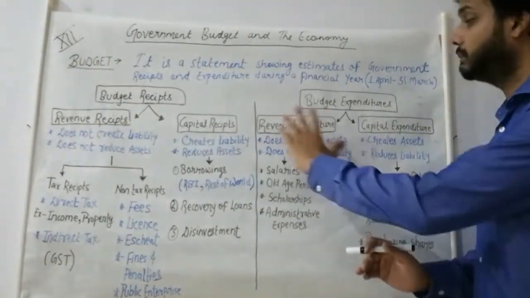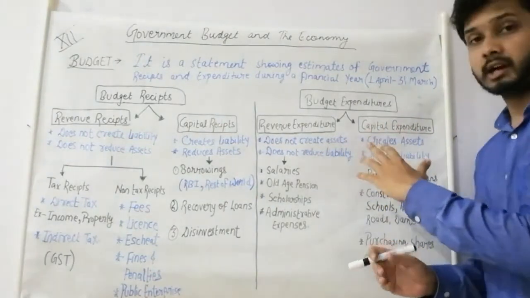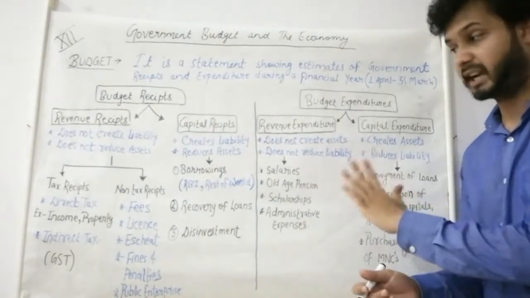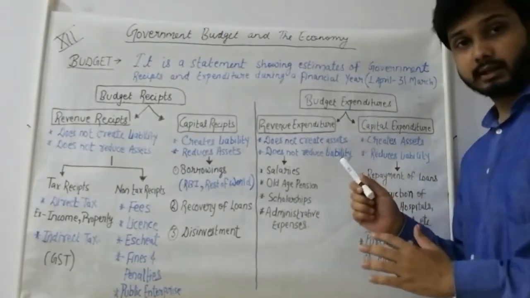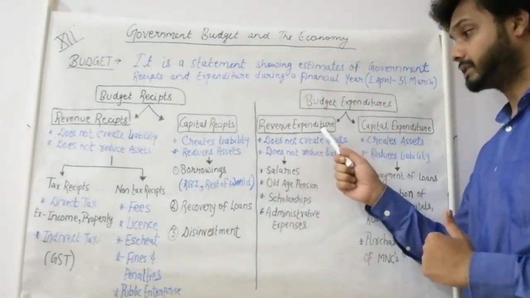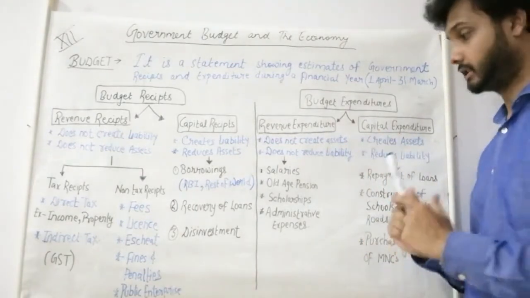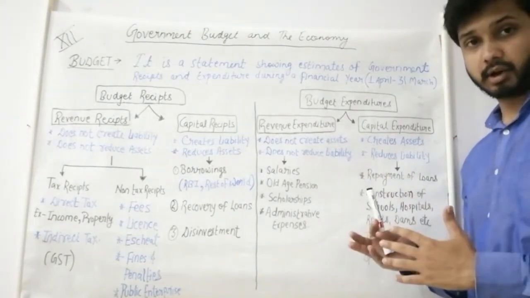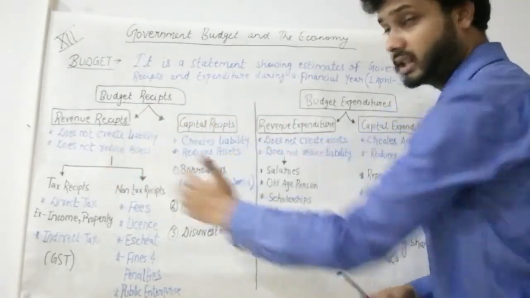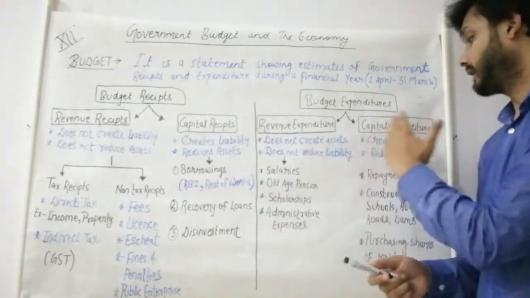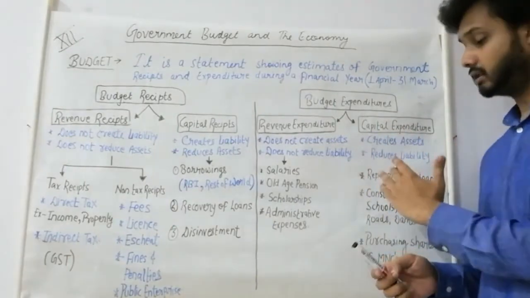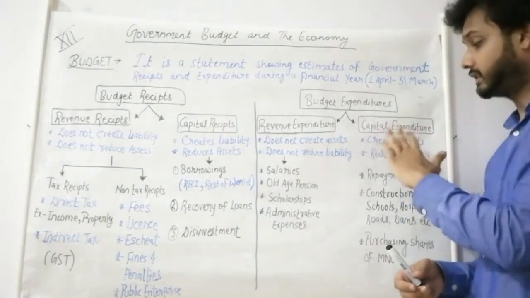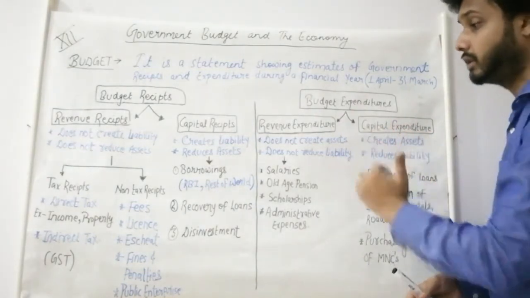Now we will see the budget expenditure, those areas where government has to spend money, which will comprise its expenditure. This is again similarly divided into two parts, revenue expenditure and capital expenditure. Revenue expenditure is the regular expenditure which government has to make, for the regular activities it deals with. Capital expenditure is in need of time. So capital expenditure will comprise of these things. We will see one by one.